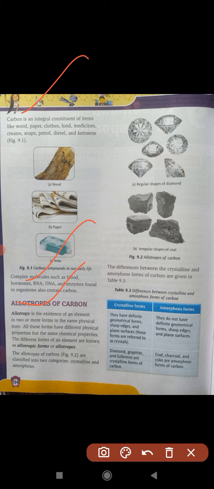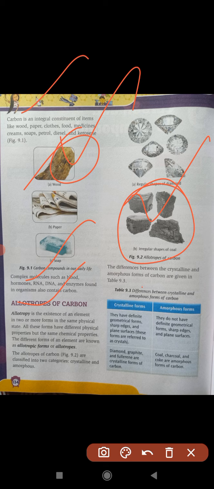Why the same chemical properties? Because they are all made of carbon, but the physical appearance is different, meaning the bonding of carbon is different. If you take the example, on one side you keep a diamond and on the other side coal, the coal left from burning wood in your home. Both are chemically the same. Can you imagine?